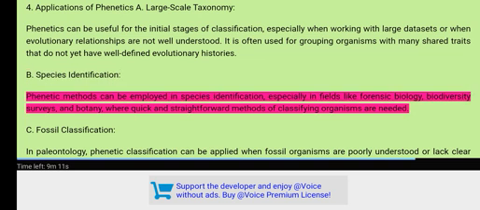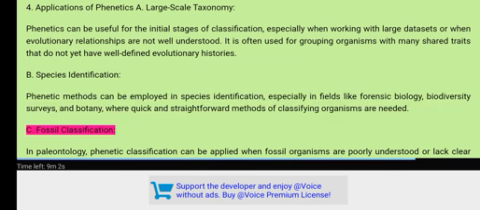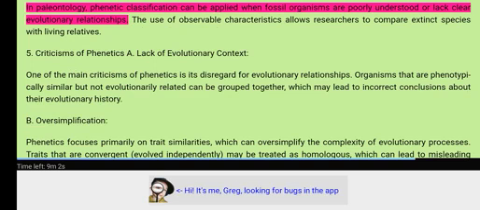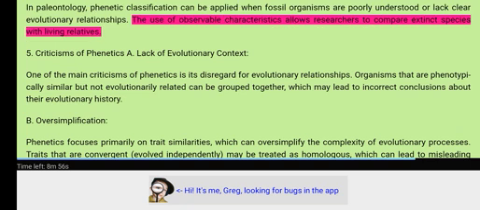Phenetic methods can be employed in species identification, especially in fields like forensic biology, biodiversity surveys, and botany, where quick and straightforward methods of classifying organisms are needed. C. Fossil classification. In paleontology, phenetic classification can be applied when fossil organisms are poorly understood or lack clear evolutionary relationships. The use of observable characteristics allows researchers to compare extinct species with living relatives.